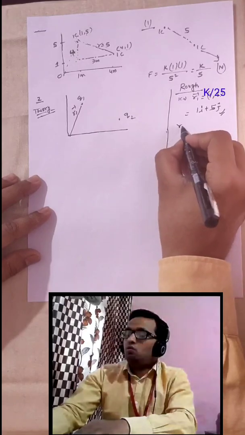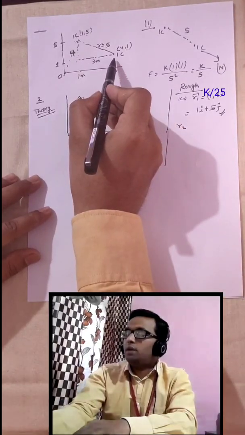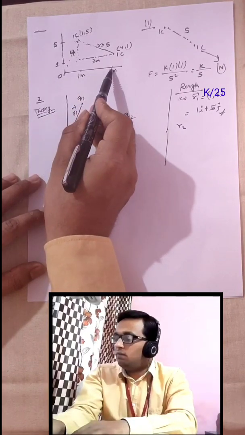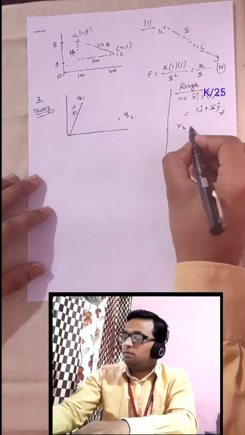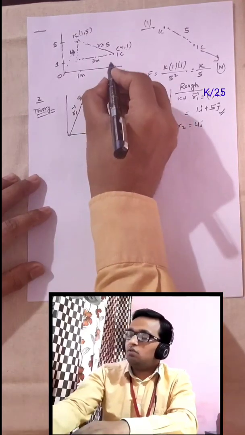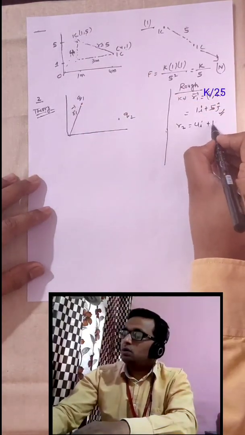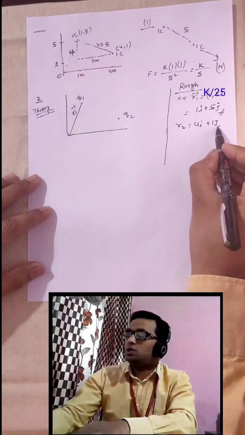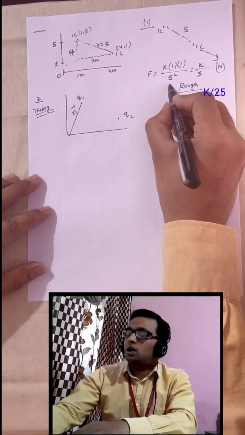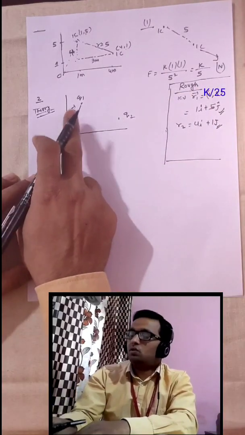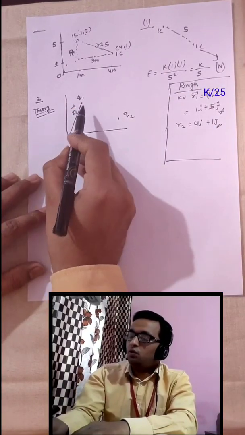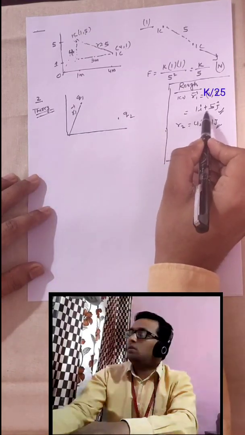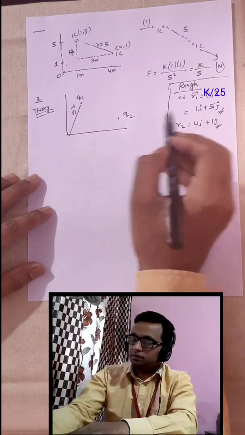Similarly, if I ask you what is the position vector of this 1 coulomb here, what will be your reply? You will say, sir, we are going 4 meter in the x direction, so we will write 4i. Then we are going 1 meter in the y direction, so 1j. So this 4i plus 1j is the position vector. I hope now you understand how we calculate the position vector of any particle. If we know the coordinates of the point, we can calculate it: x coordinate multiplied by i plus y coordinate multiplied by j.